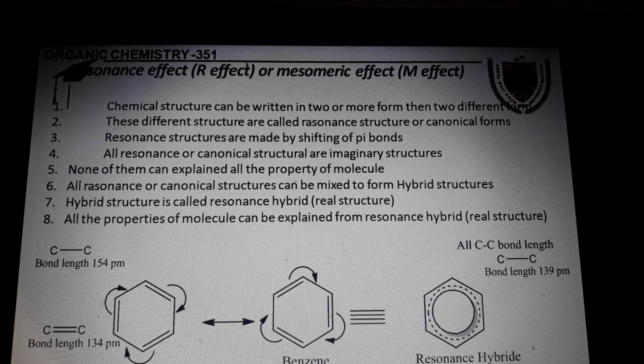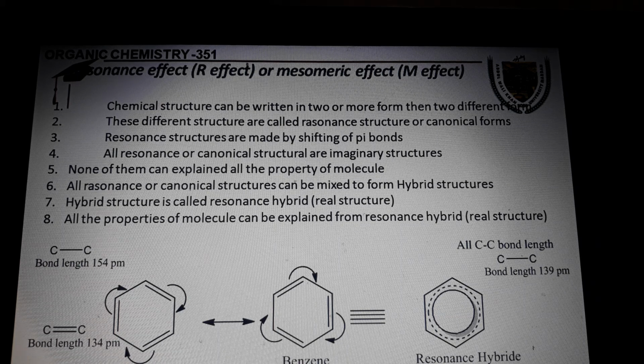Bismillahirrahmanirrahim. Dear students, today I will discuss with you resonance effect or mesomeric effect. The resonance effect is also called mesomeric effect, and in short you can call it R effect or M effect. For understanding the mesomeric effect or resonance effect, there are some points which I have written here.